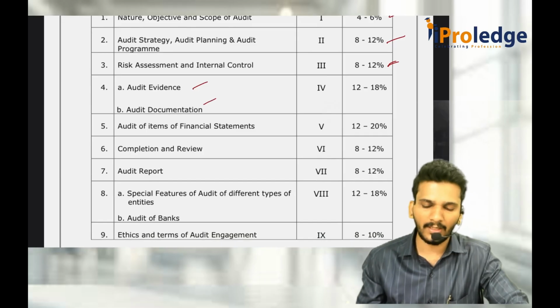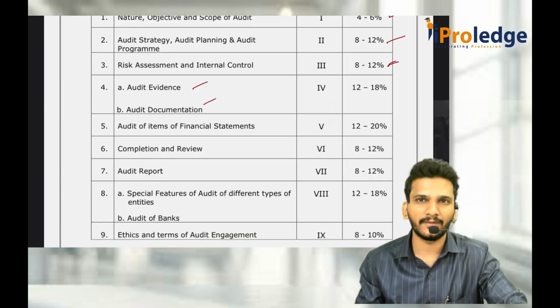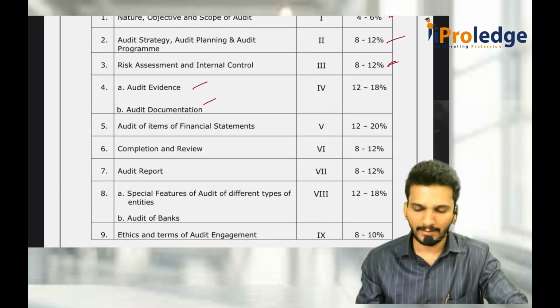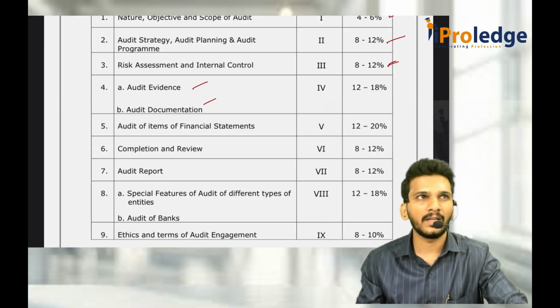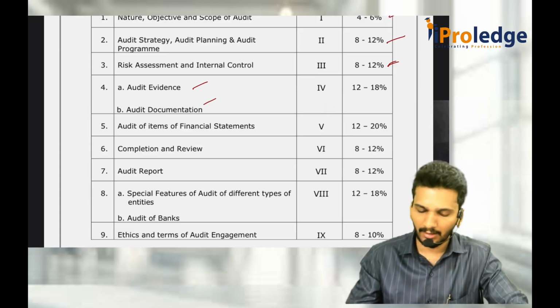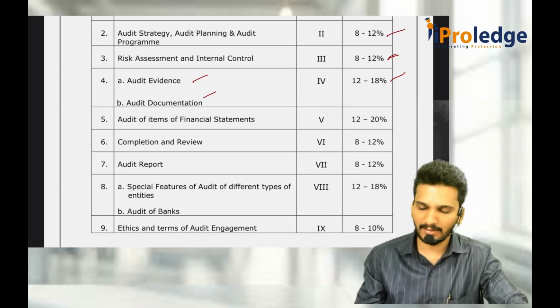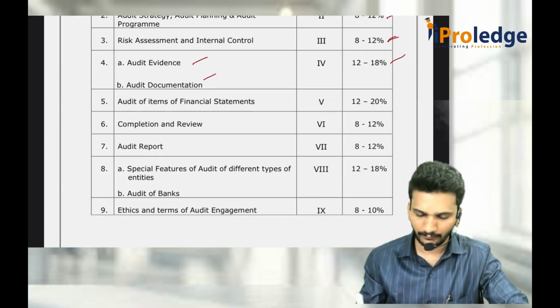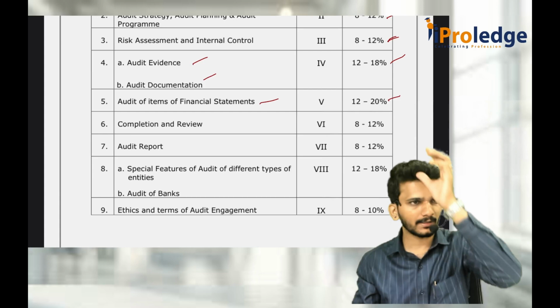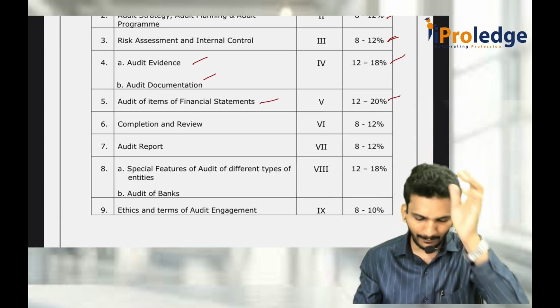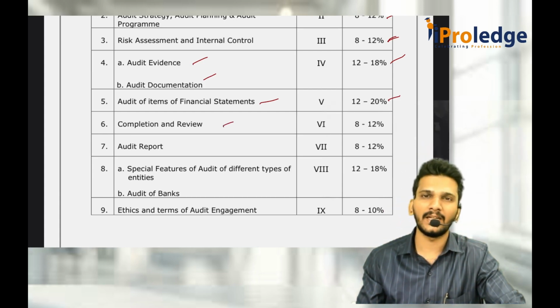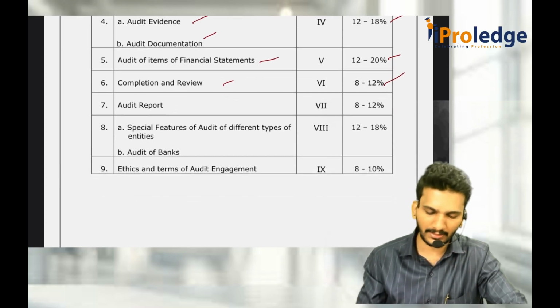Audit evidence and documentation. That means the 500 series, 500, 501, 505, 510, 520, multiple up to 550, and 230. Consisting of that, it is around 18% maximum. Financial statements is 12 to 20%. Then completion and review, that is 560, 570, 580. Then again 600, 260, that part is 8 to 12%.